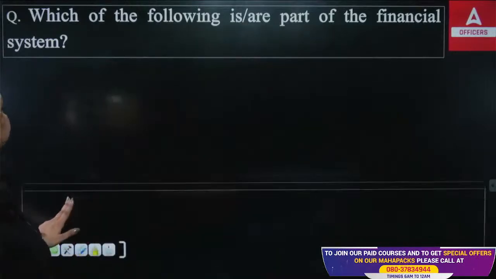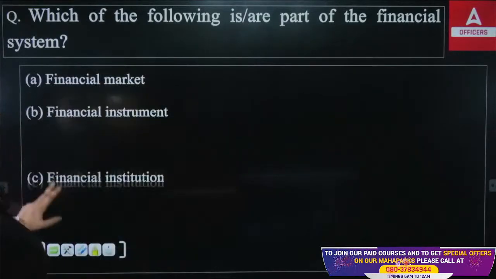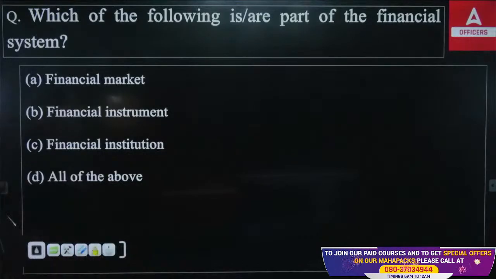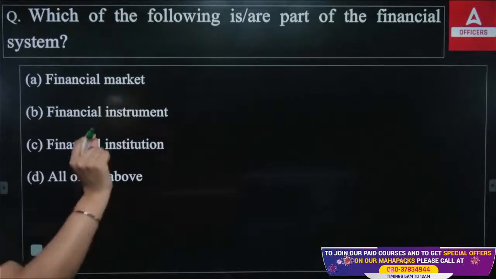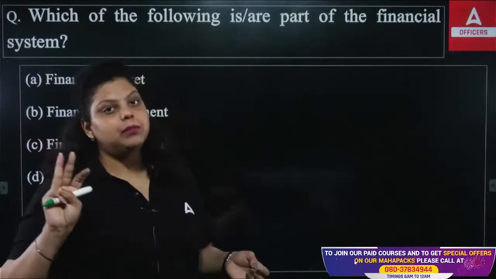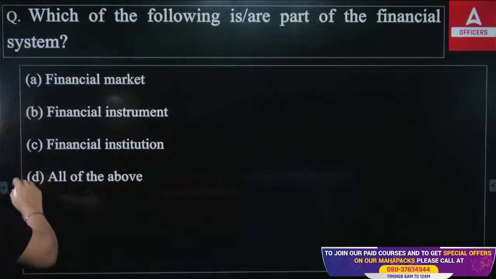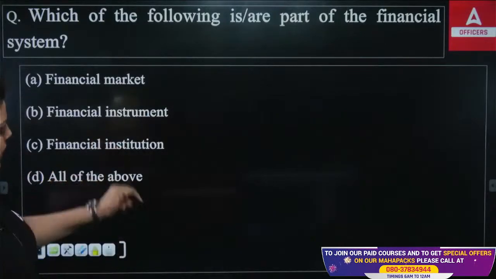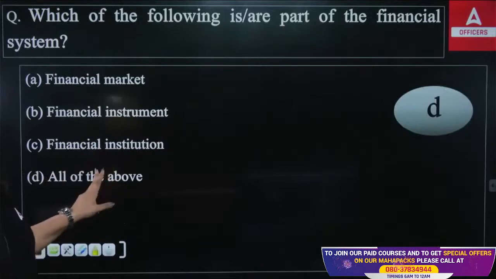First we have financial market, financial instrument, financial institutions, and all of the above. So which of the following is a part of the financial system? A, B, C or D? So it's very obvious. I have just told you that the financial system has three components: market participants, financial instruments, and financial markets. Then the right answer will be all. All are the components, or all are part of the financial system. So the right answer will be D.